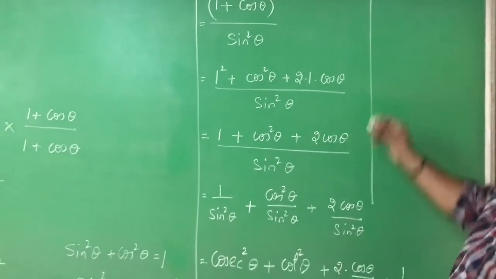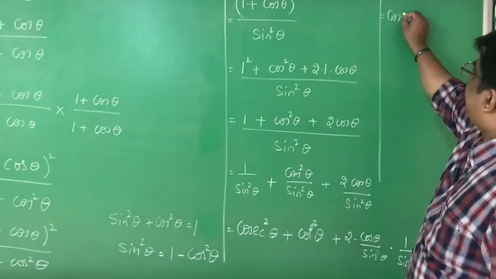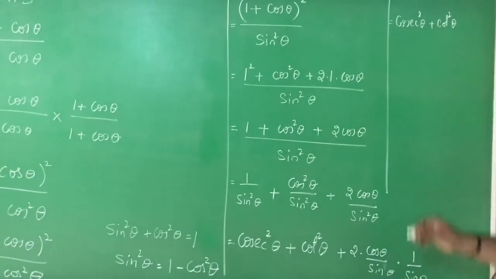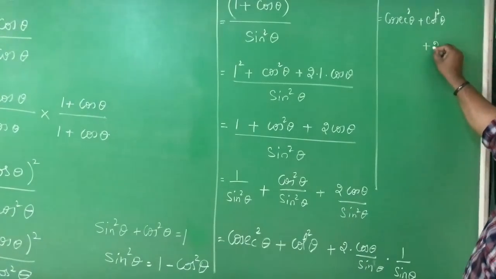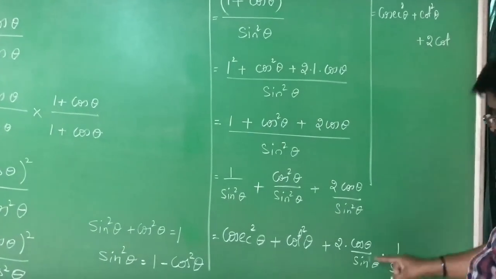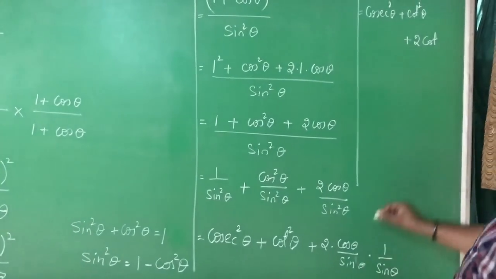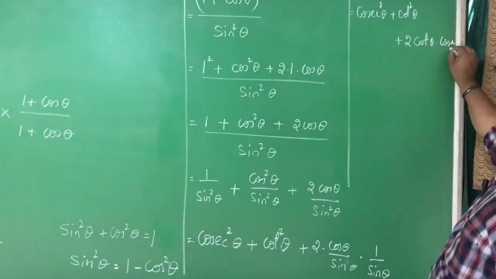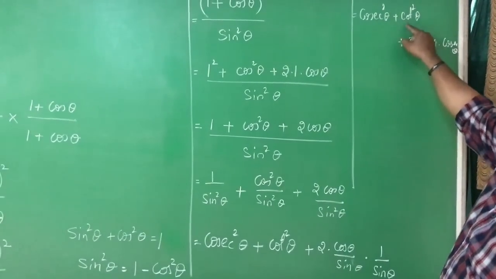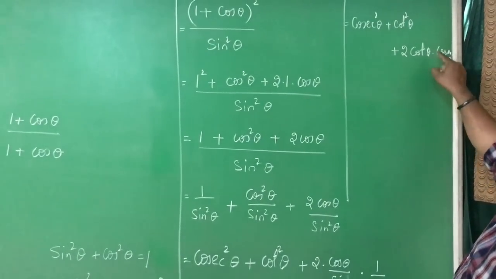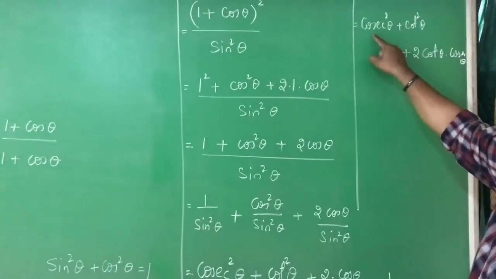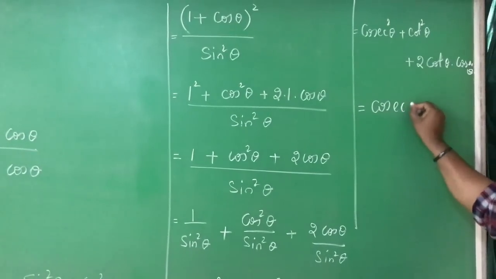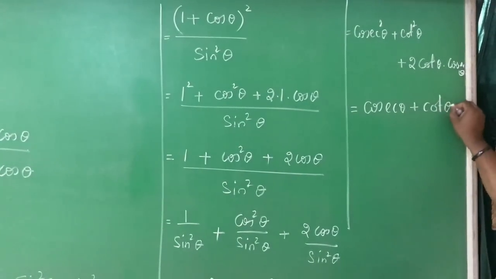Next is cosecant square theta as it is, cot square theta as it is, plus 2 into cot theta. What is cot theta? Cos theta by sin theta. So cot theta into cosecant theta. Cosecant square theta plus cot square theta plus 2 into cot theta into cosecant theta. It is in the form of a square plus b square plus 2ab. It can be written as cosecant theta plus cot theta whole square.